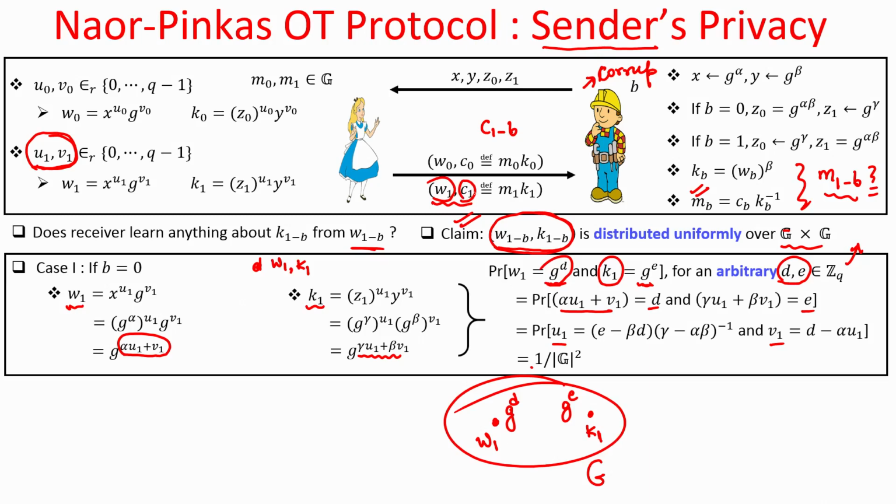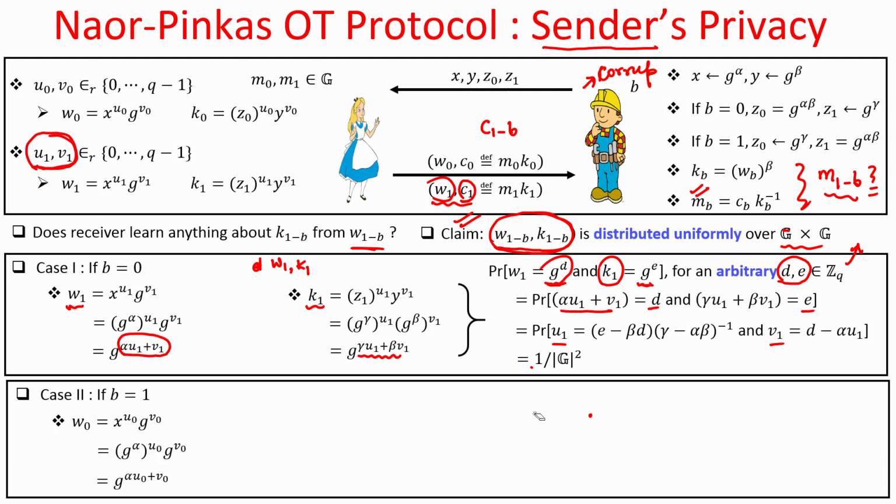It could be any K1 which has been used by Alice for masking the message M1 and which has the effect of producing C1, and hence he cannot find out anything about the message M sub 1 by analyzing W sub 1, because W1 is like a completely random element from the viewpoint of Bob if he is corrupt. So, this was the analysis for the case B equal to 0.